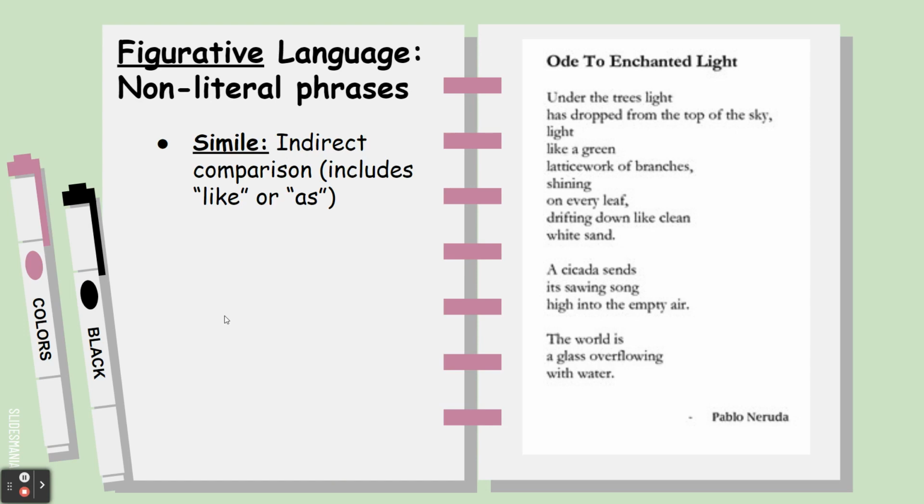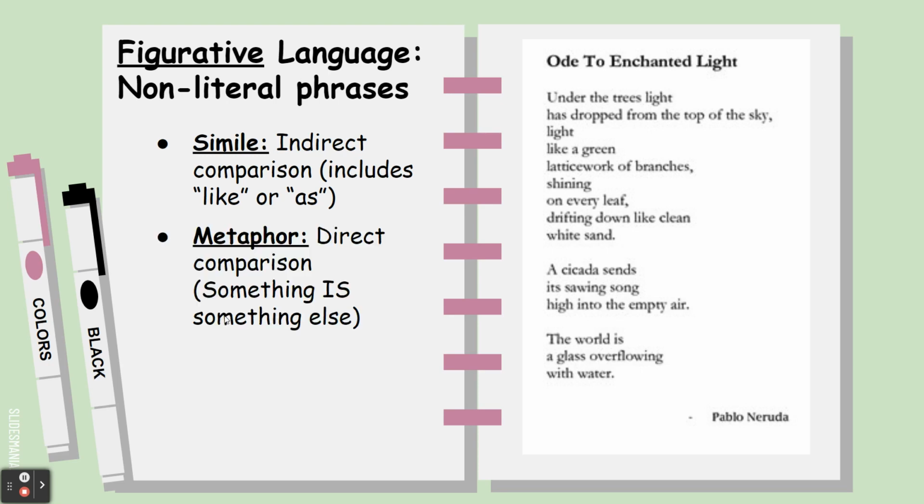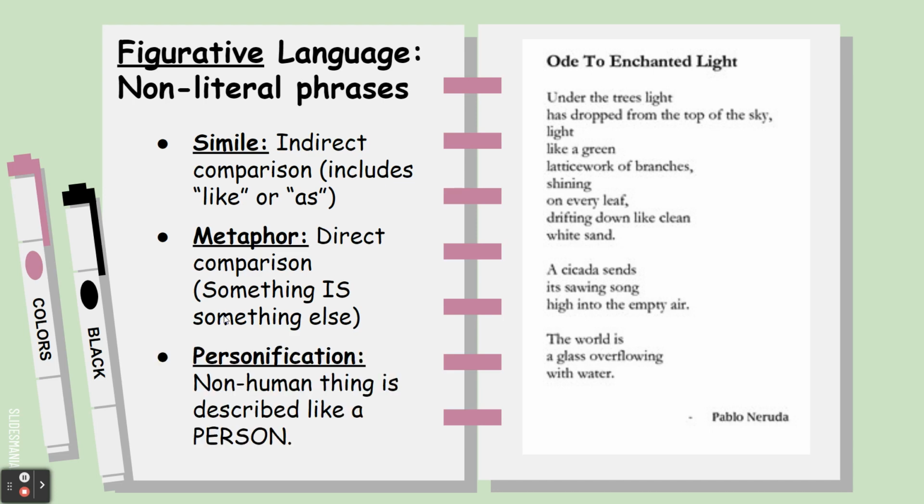He is as fast as a cheetah. Metaphors, which are direct comparisons, so you say one thing is something else. My brother is a monster before he's had his breakfast. And personification. This is describing a non human thing like it is human or like it is a person. So the alarm clock screamed at me in the morning.